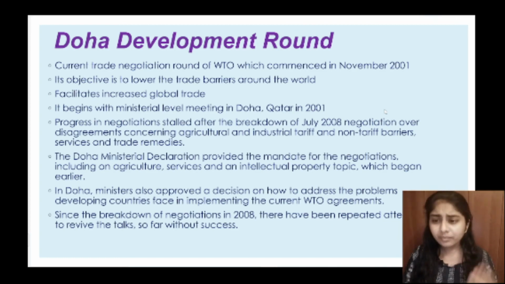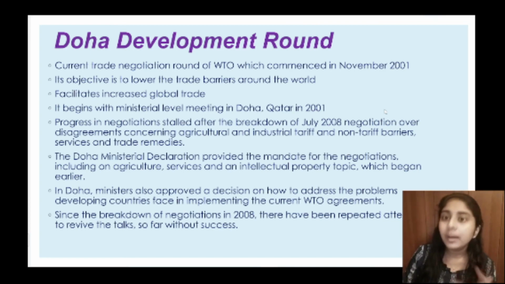So it facilitates increased global trade, and it began with a ministerial level meeting in Doha, Qatar in 2001. The member countries met at Doha, Qatar in 2001 to hold negotiations and discussions on the World Trade Organization, which commenced in November 2001.